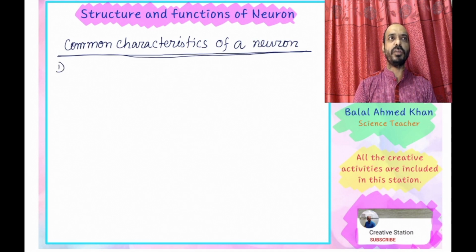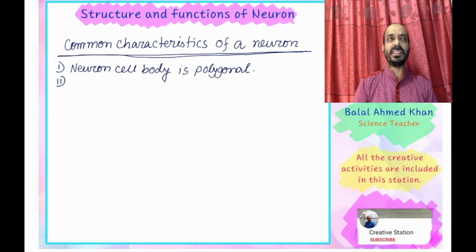First of all, the neuron cell body is polygonal. The cell body of a neuron is polygonal or hexagonal or with more sides. That is why the common characteristic of all types of neuron is that their cell body is generally polygonal in shape.